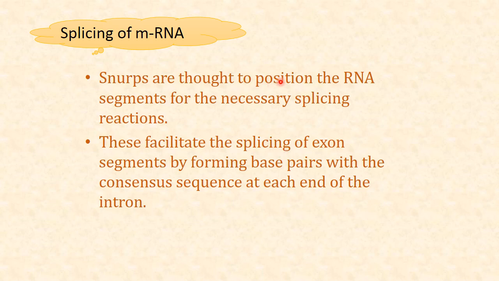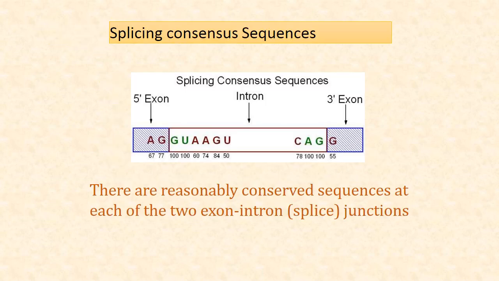These snRNPs are thought to position the RNA segment for the necessary splicing or cutting reaction. They facilitate the splicing of exon segments by forming base pairs with the consensus sequence at each end of the intron. You can see here this is the exon, so this will be joined, and this intron consists of extra nucleotides which are to be removed. Then there is AGG, so it will be joined likewise. These are reasonably conserved sequences at each of the two exon-intron boundaries. These are known as splice junctions.